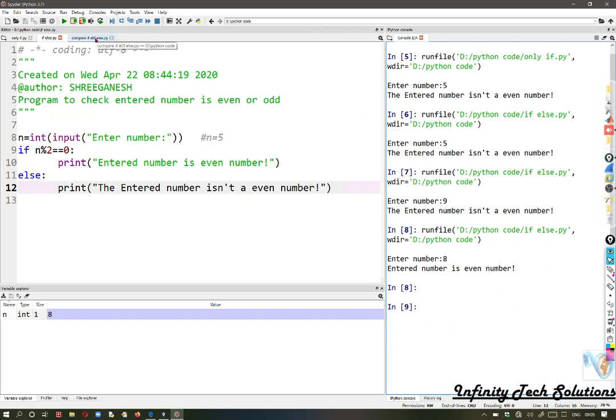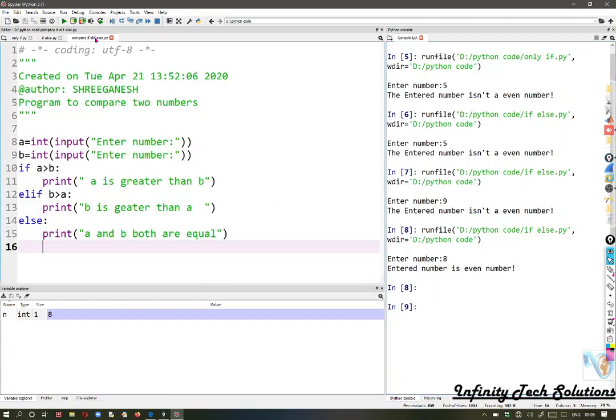Now, as far as the if else statement is concerned, we will check or compare two numbers: which one is the greatest, or equality of them. For that, I have written this code by using an if else ladder. I am asking the user to input the value of a.